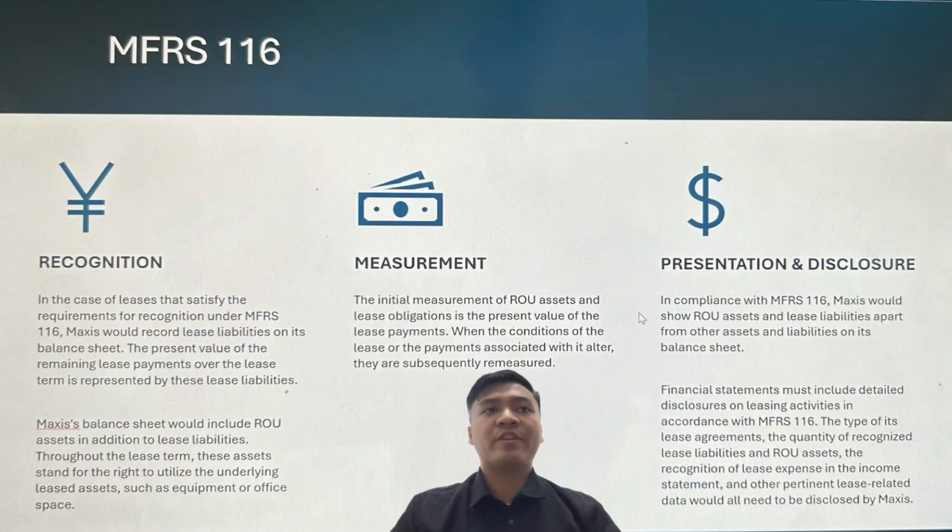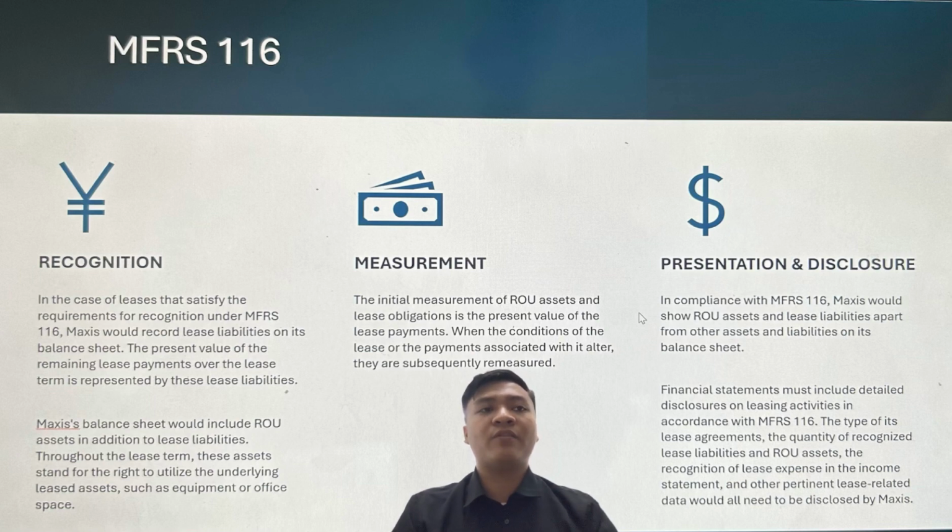Recognition for Maxis Berhad in the case of a lease that satisfies the requirements. Recognition under MFRS 116, Maxis will record lease liabilities on its balance sheet. The present value of remaining lease payments over the lease term is represented by these lease liabilities. Maxis's balance sheet would include an ROU asset in addition to lease liabilities. Throughout the lease term, this asset stands for the right to utilize the underlying leased asset, such as equipment, for 5 years. Measurement. The initial measurement of ROU assets and lease obligation is the present value of the lease payments.